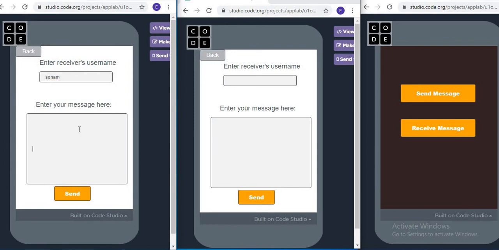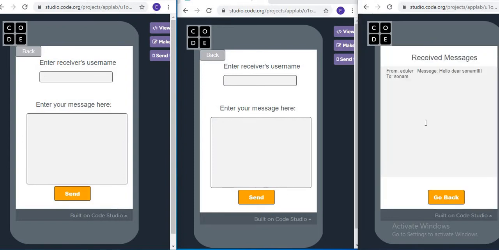So wasn't that interesting? Now if I send this message to Sonam, so I will write here Sonam, that this message should go to Sonam. So now the message I will write here is like hello dear Sonam, and send. Message is sent. Now I will go to receive messages. So here I can see that it's showing from Edular messages hello dear Sonam and the message is to Sonam. So it's really interesting, isn't it?